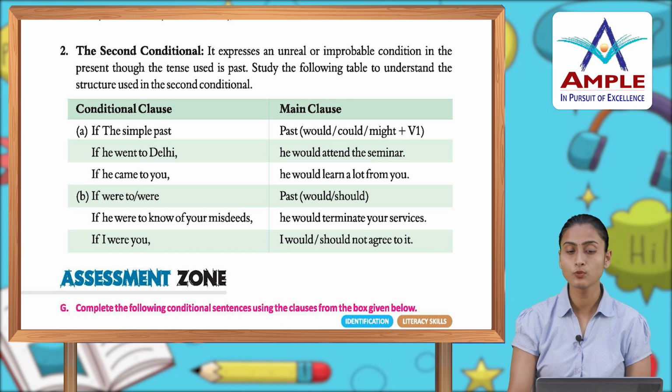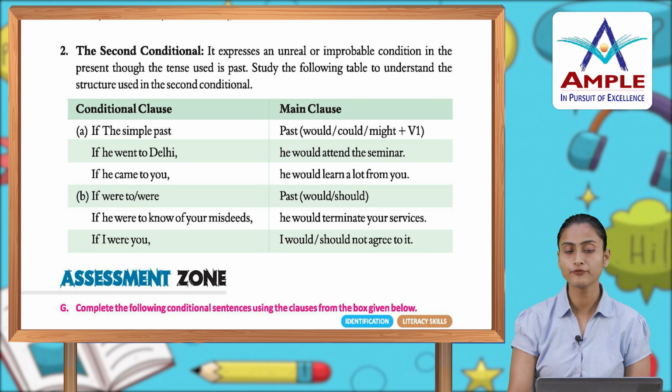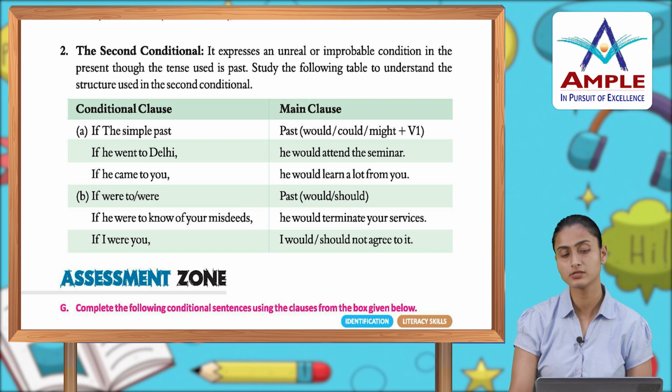Then if plus were to or were, past में हो जाएगा, would or should. If he were to know of your misdeeds, he would terminate your services. If I were you, I would or should not agree to it.